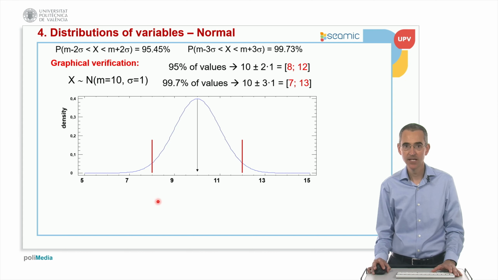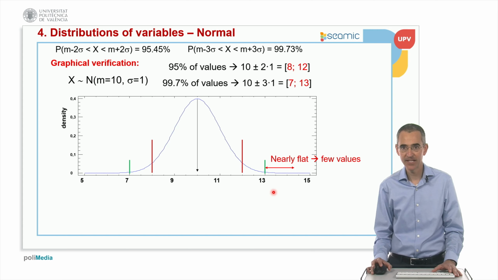and this is why outside we have a small area. But if we apply plus or minus 3 times the standard deviation, the range is from 7 to 13, and then we can see that below 7 the shape is nearly flat, and above 13 the shape is nearly flat again, which means that the percentage of values is very, very small. Remember, this is just 3 out of 1000. Nearly flat implies very few values.